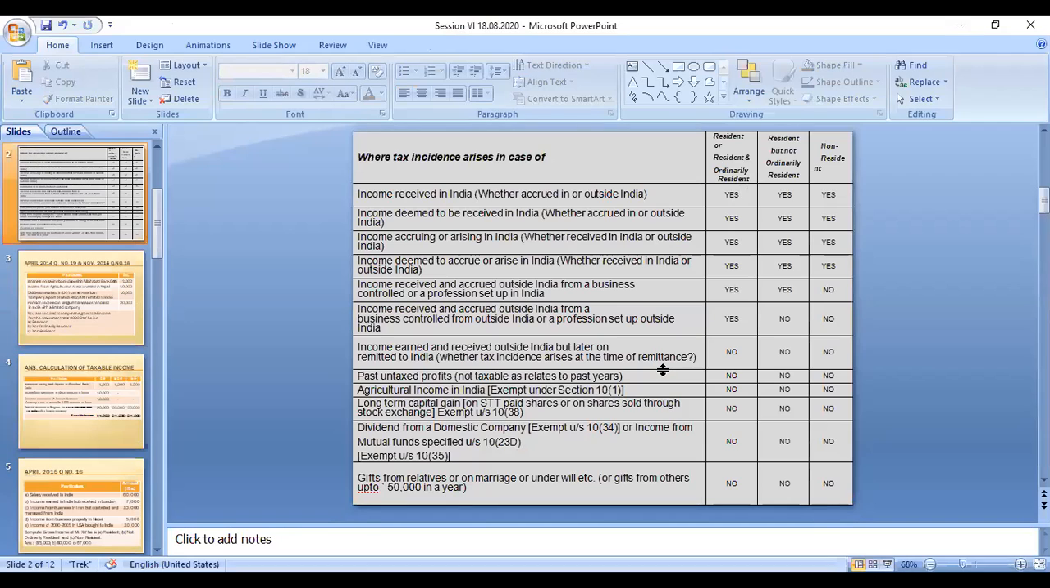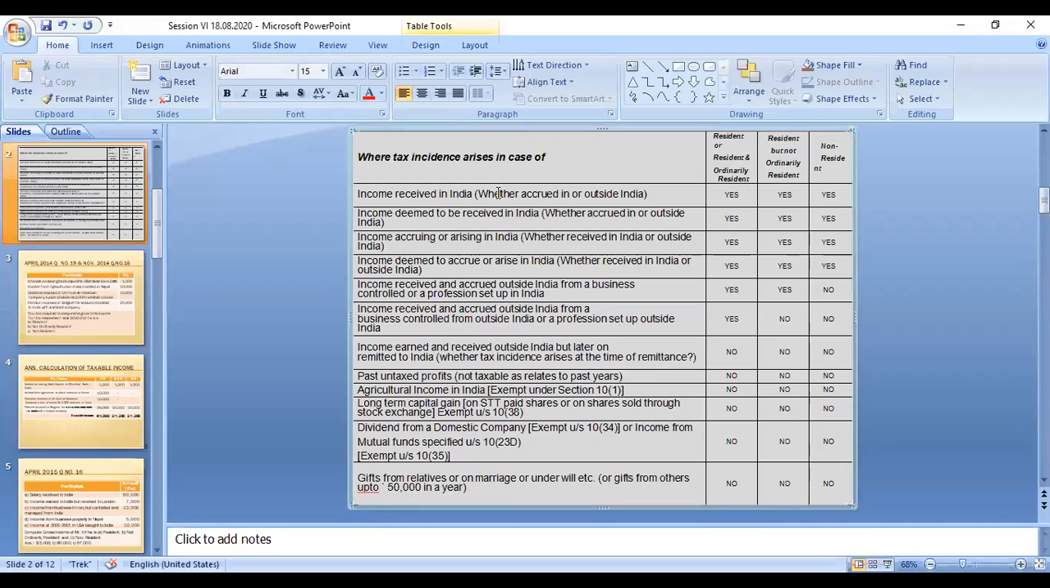We have to write based on the base, okay? If it is India, that means it is an Indian income. If it is Indian income, irrespective of the residence status of the individual, all the people have to pay the tax. So these are all the four kinds of income. The three kinds of people have to pay the tax.